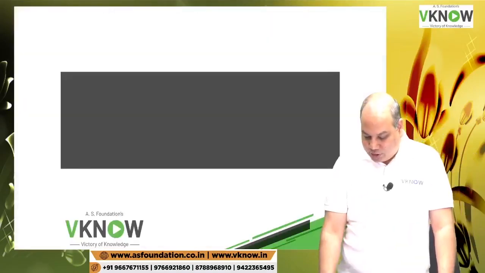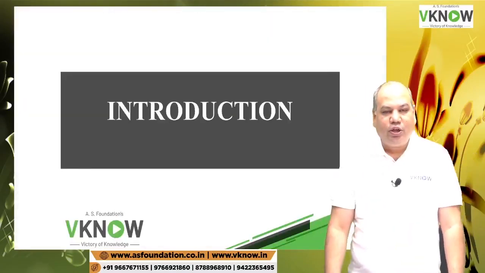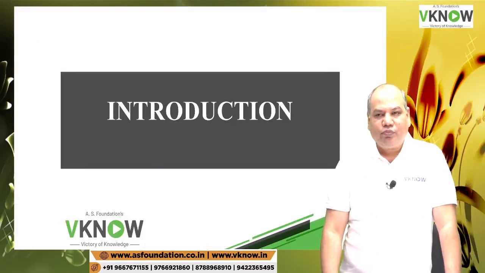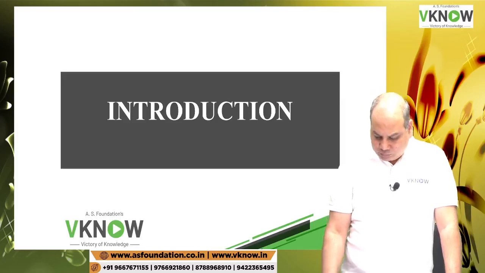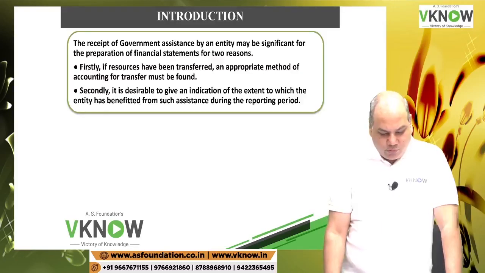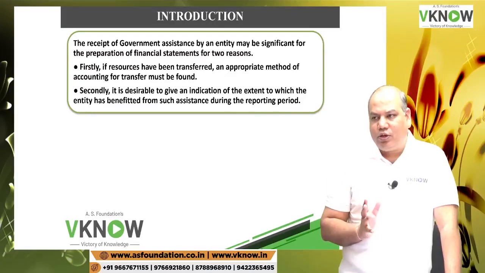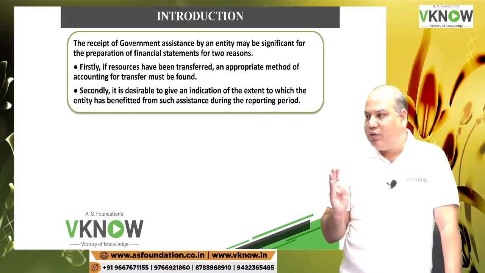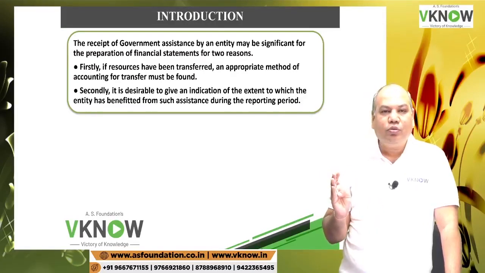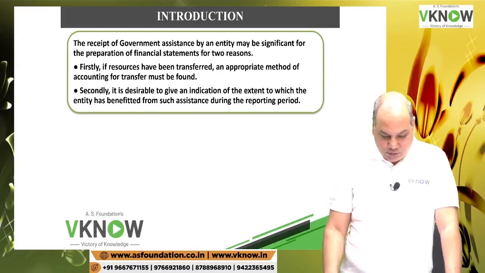So we will discuss in detail the accounting treatment for government grant and what the disclosure requirements are for government assistance. This chapter is applicable to few entities only, who either get government grant or government assistance.